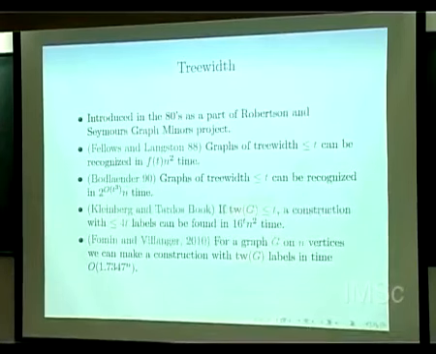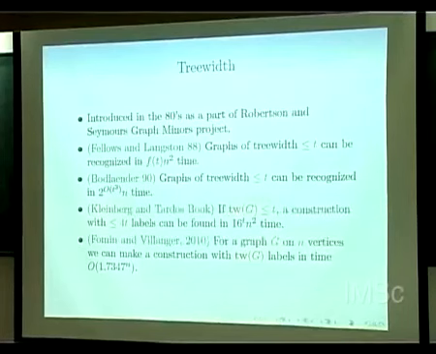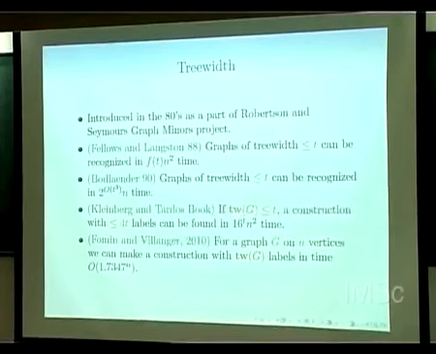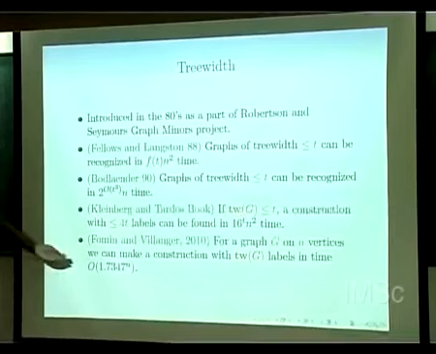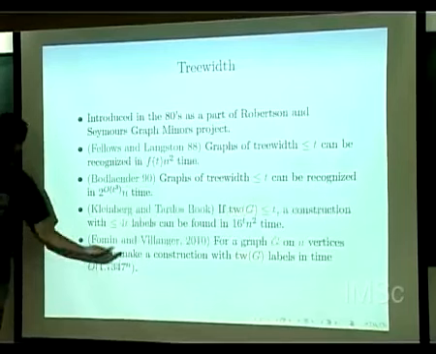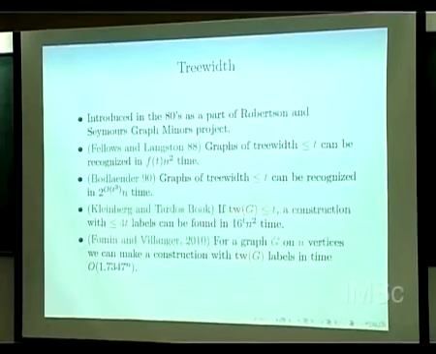And there is also an algorithm which, given n vertices, can construct it. So if your graph has a small number of vertices, say 15 or 20, you can use an algorithm which runs in this much time with respect to the number of vertices and can give you this labeling tree.